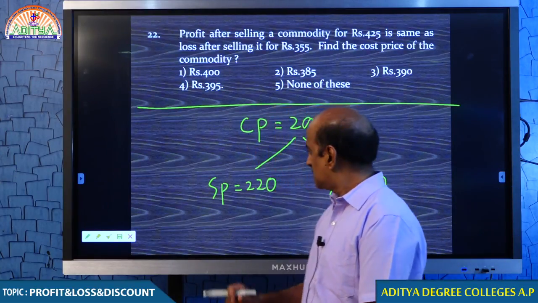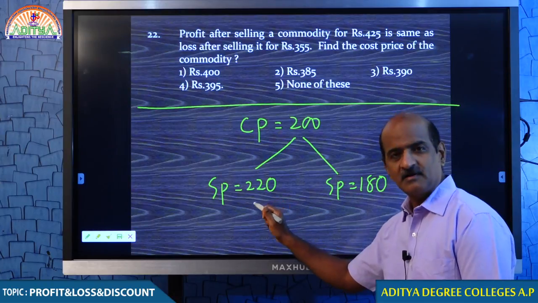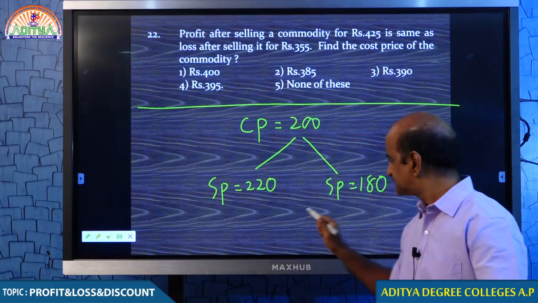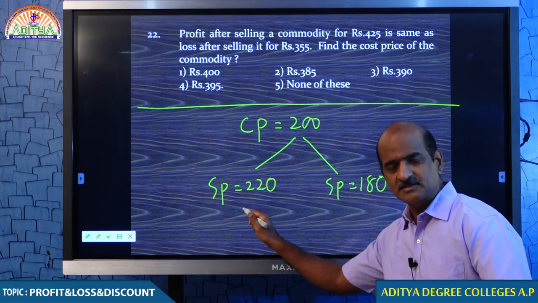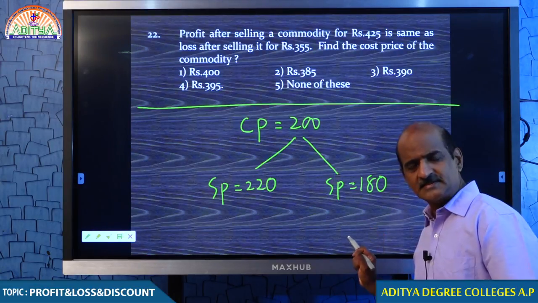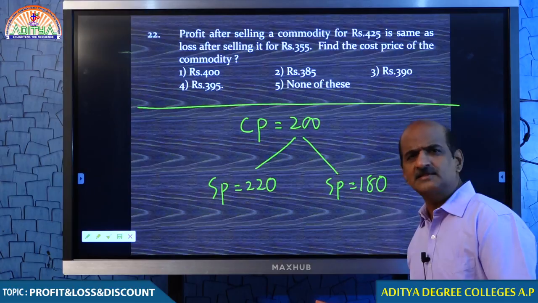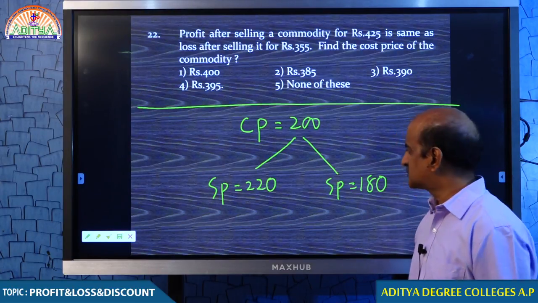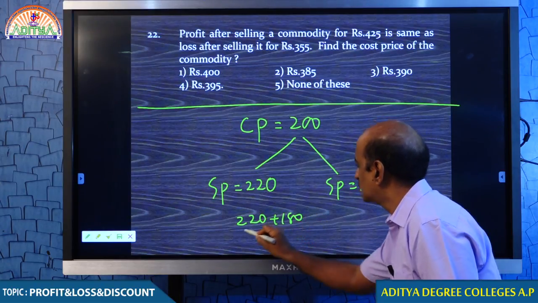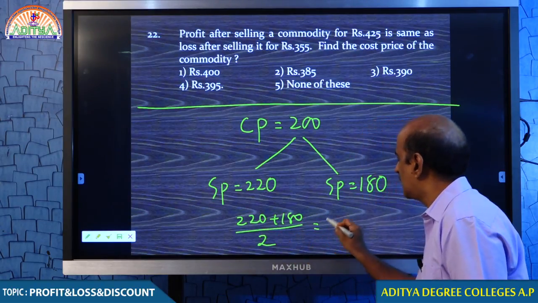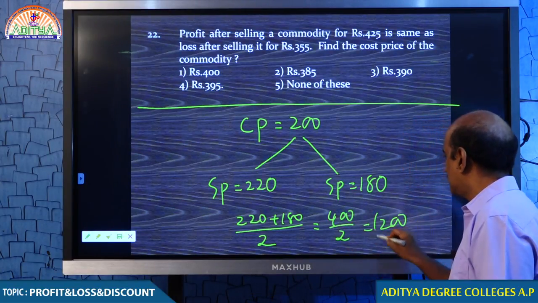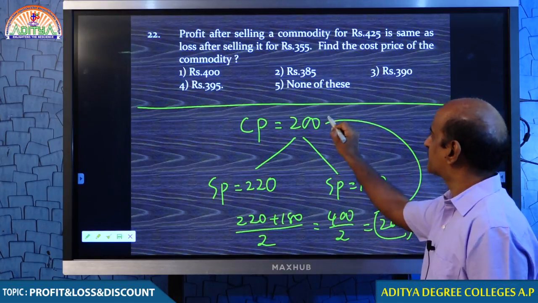What does that mean? The profit of selling for 220 is the same. What is the profit? 20. What is the loss? 20. You understand this? This is an example I am giving to you. You can take any example as per your wish. Come on student, what happens? 220 plus 180 by 2, how much? You are getting 200. Oh, this is interesting.